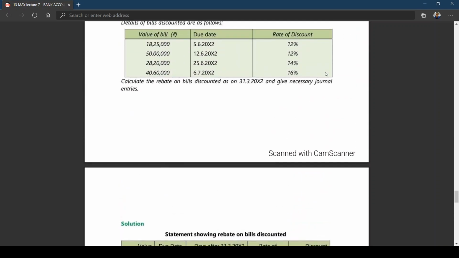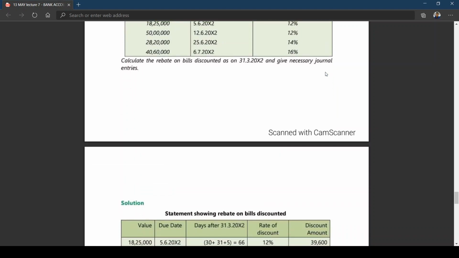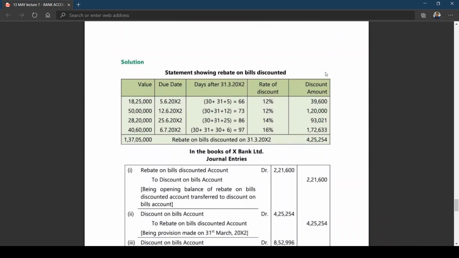First you take the discount received, which is calculated as 10 lakh 56,650. Add 2 lakh 21,600. Why is it to be added? The previous rebate is related to the current year now. Now deduct the closing rebate on bills discount. What is the closing rebate on bills discount? 4 lakh 25,254.